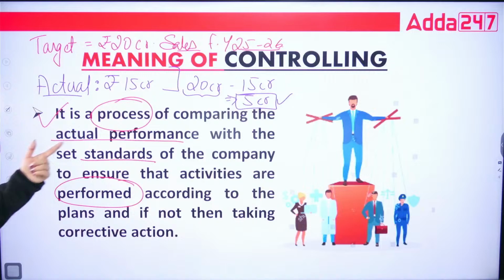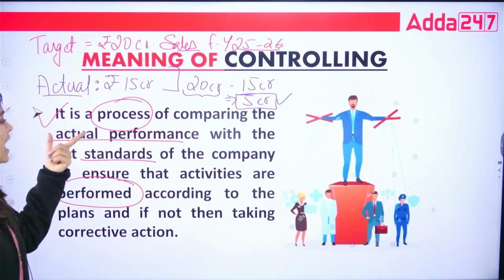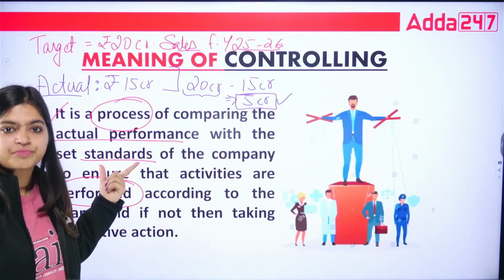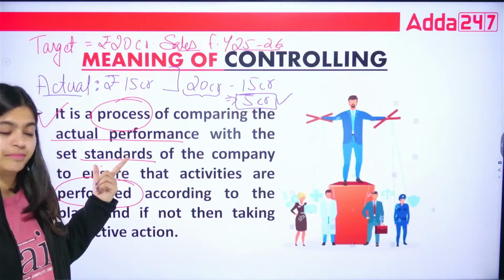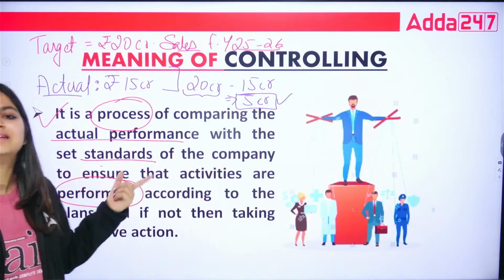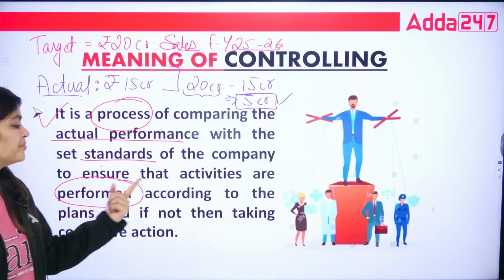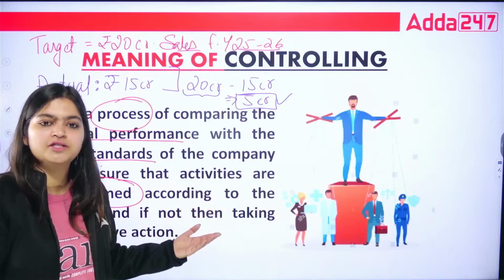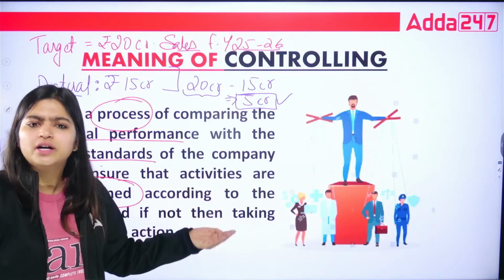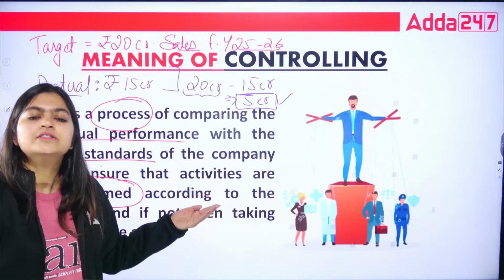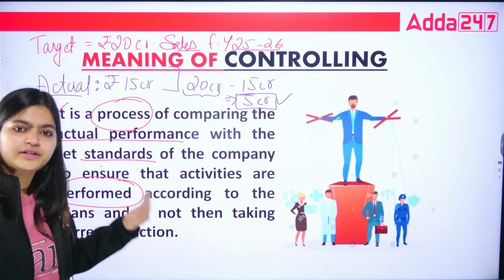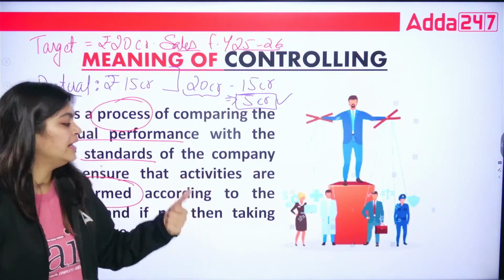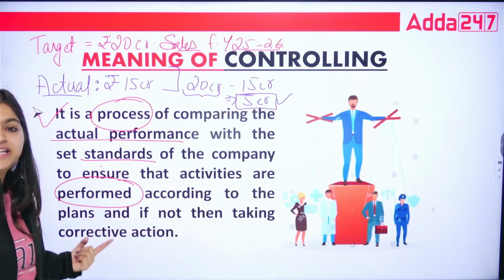Again I am repeating, it is a process in which you compare your actual performance with your estimated standards, or you can say the budgets that you already prepared for the company, to ensure that activities are performed according to the plans. If everyone knows what their responsibilities and authorities are, they will easily implement their tasks. So when you have already given all their responsibilities and tasks, and while implementing, if they find any difference, you can correct it with the help of controlling.